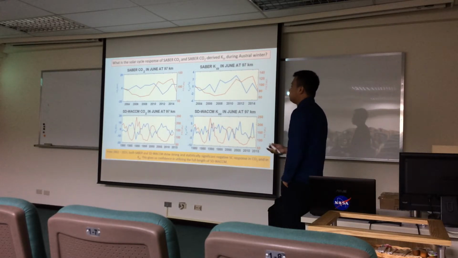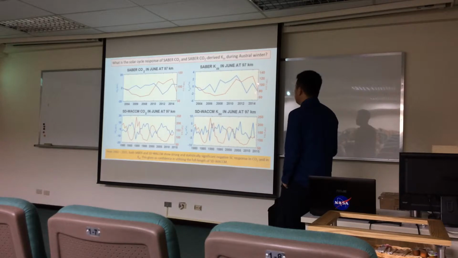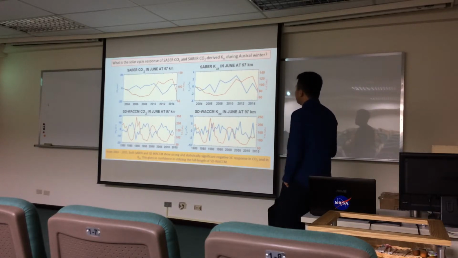Now this is just consistent with what we know of the photochemistry of CO2, which is that it's dominated by photodissociation. Now from this, we were able to derive these eddy diffusion coefficients, also in blue, overplotted by F10.7. So again, each data point here is eddy diffusion in, say, June 2004, 2010, 2014. So this is June eddy diffusion in the lower thermosphere from June 2002 to June 2015, and it's overplotted by the F10.7 index. And we found that during solar minimum, there is an increase in eddy diffusion, and during solar maximum, there is a decrease in eddy diffusion.